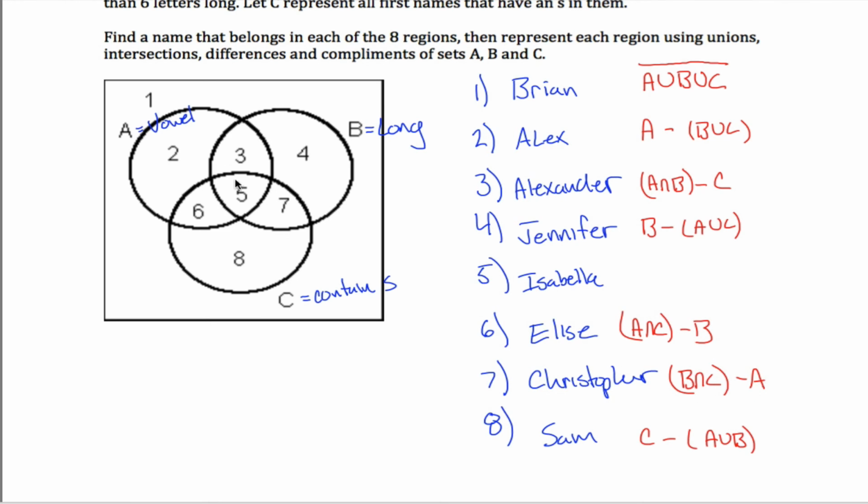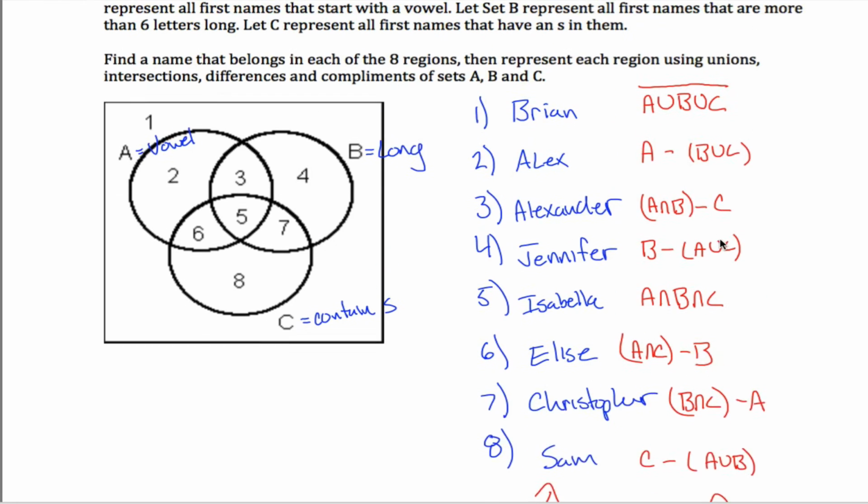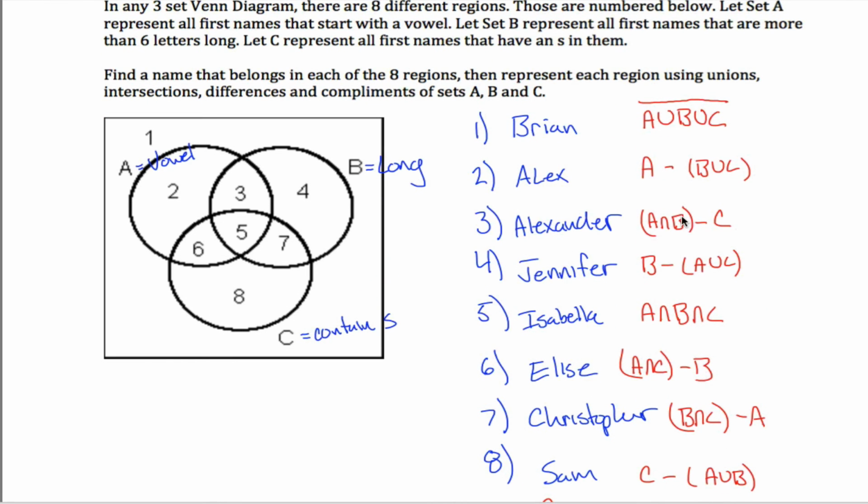And then lastly, region 5, this middle guy here, well, that's the stuff that is in all 3 sets. In other words, it's A intersect B intersect C. So that should work. Maybe I'm going to say somewhere, answers may vary. Obviously, they'll vary for the names, but they can also vary over here. There's different ways you can express these different regions. So this is just one possible solution. All right, I'll call this good.